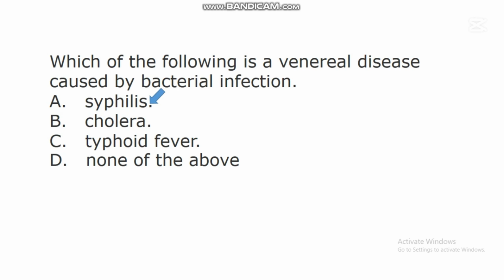Syphilis is a venereal disease caused by bacterial infection. A venereal disease is a disease that is sexually transmitted. So an individual can contract this disease from having unprotected sex. Research has shown that syphilis is one of the venereal diseases caused by bacterial infections.